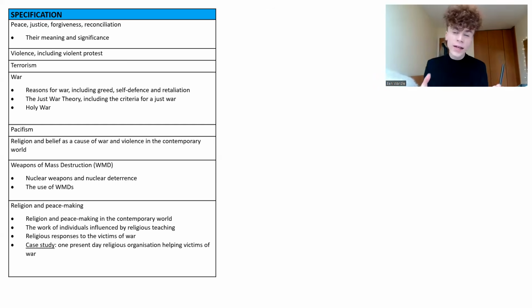We're then looking at war, really important topic. We'll be looking at reasons for war. We'll be looking at just war theory in both Christianity, in the work of St. Thomas Aquinas, and also the Quran in terms of Surah 2 and the Lesser Jihad. And we'll be looking at holy war as well. We'll be taking a look at pacifism and contrasting beliefs about pacifism. And we'll also be looking at religion and belief as a cause of war and violence in the contemporary world today. We're then looking at weapons of mass destruction, another contrasting beliefs topic, including nuclear weapons and nuclear deterrence, and then the use of weapons of mass destruction. And we'll then conclude with a nice look at religion and peacemaking.